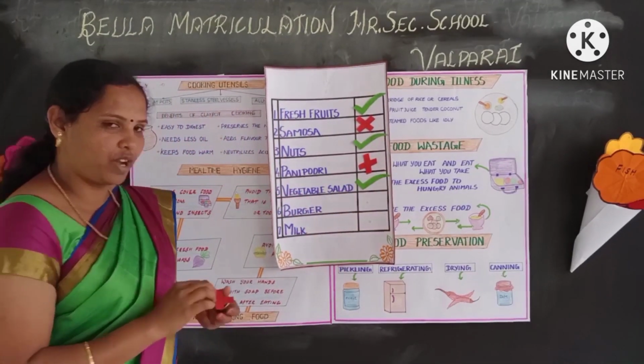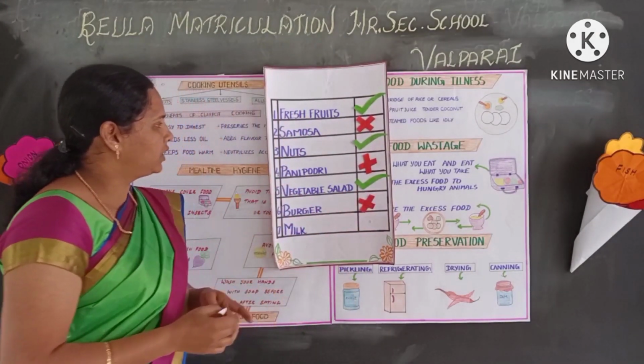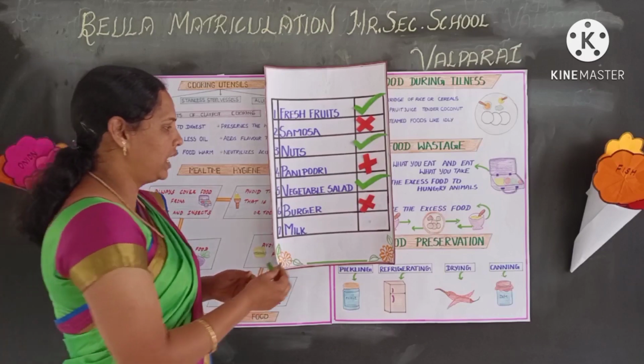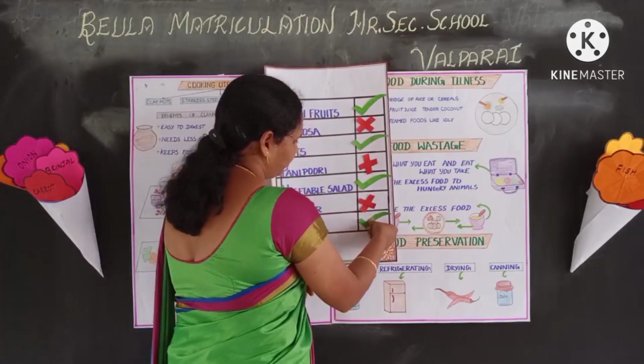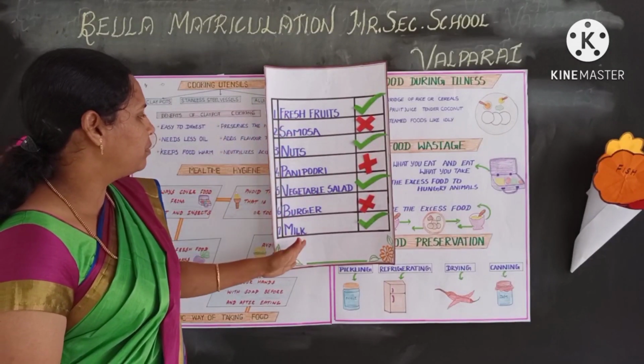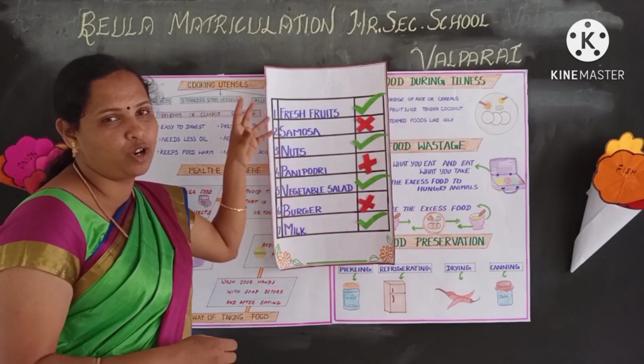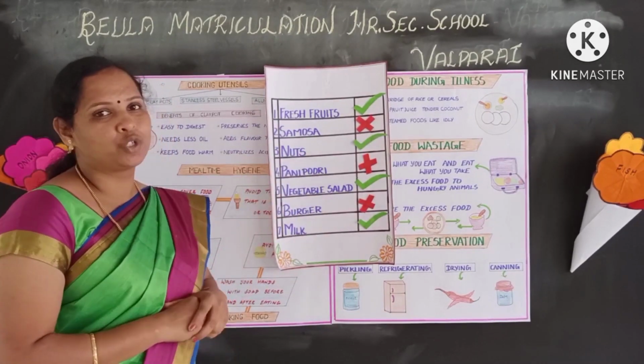Burger. It is a fast food. It is unhealthy to our body. The last one is milk. Milk is healthy to our body. Okay, so from this, fresh fruits, nuts, vegetable salad, and milk are healthy to our body, and then samosa, pani puri, and burger are all junk foods that are unhealthy to our body.